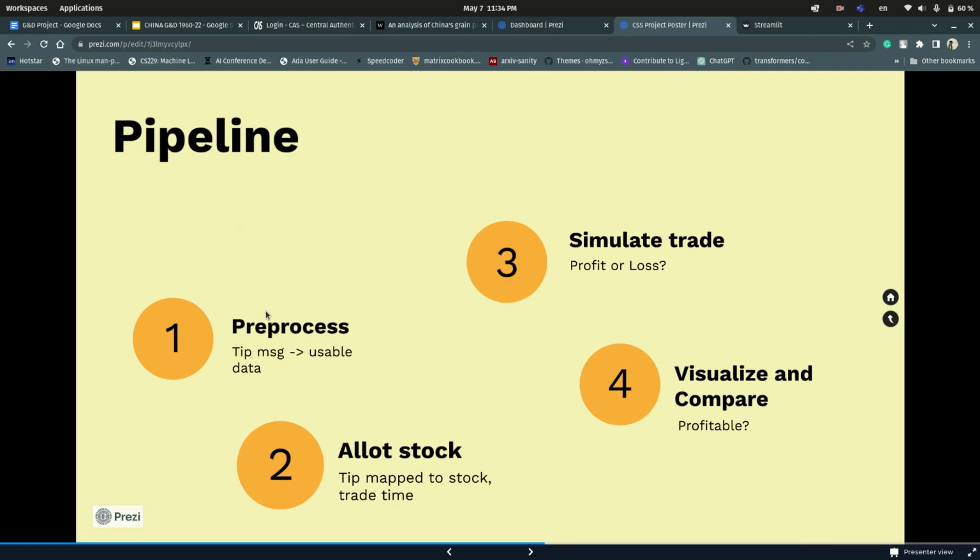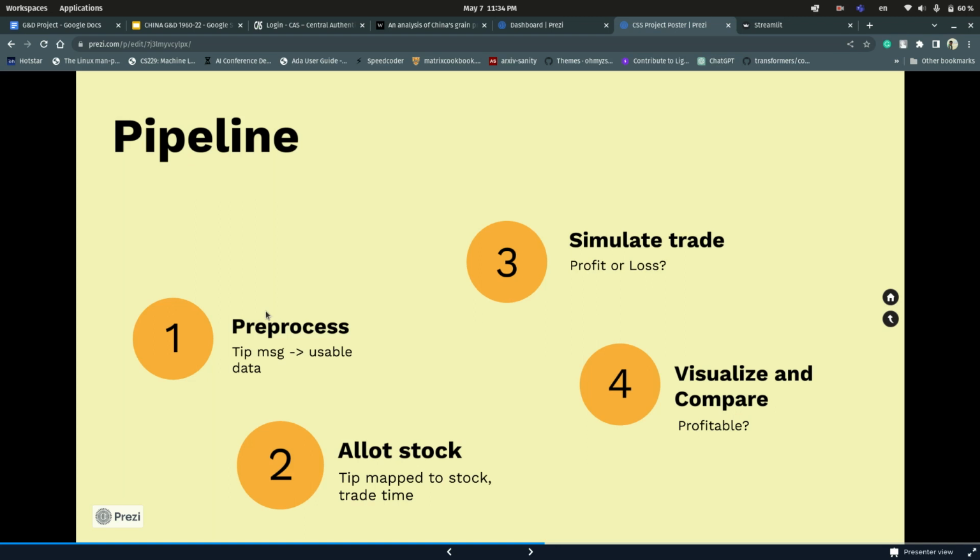So this is the pipeline of our tip simulator. The first step is pre-processing the data. In our case it was from images in the Telegram channel that we chose. We had to extract the tip from the images and then clean it out and then get it into our preferred format in a CSV file.